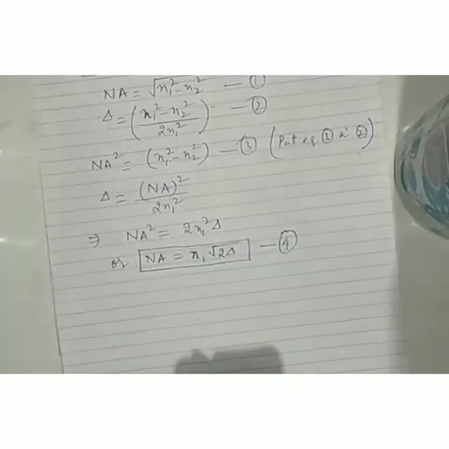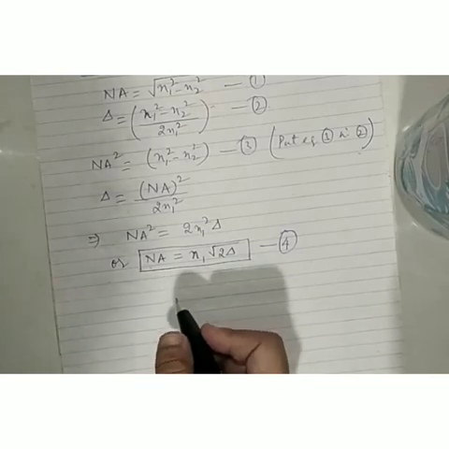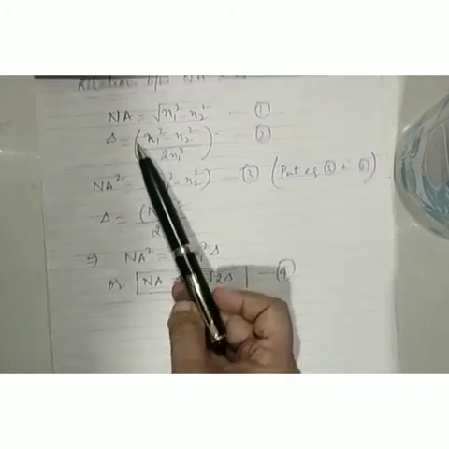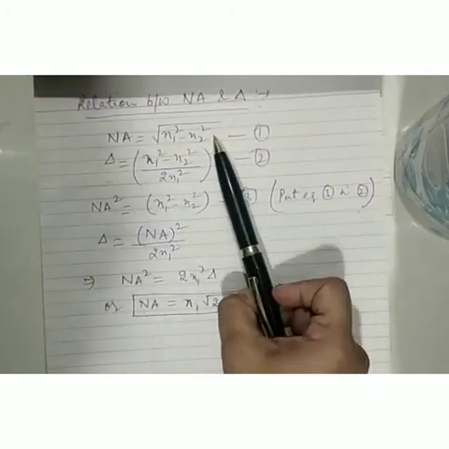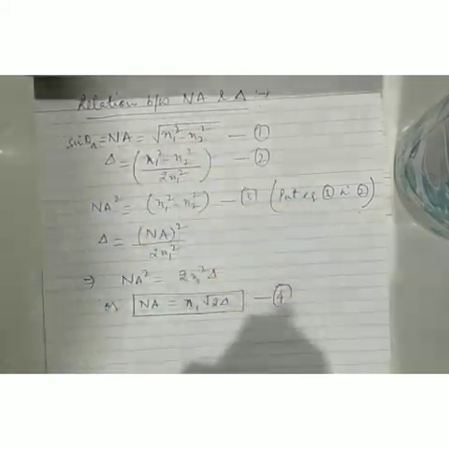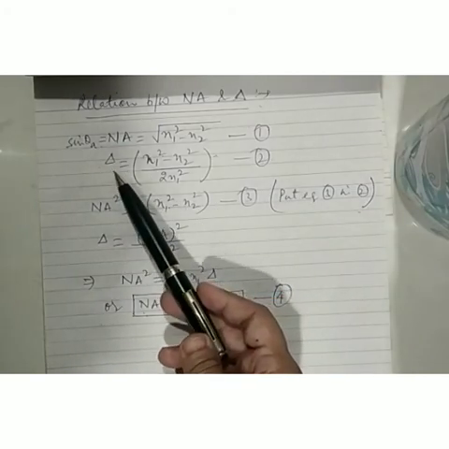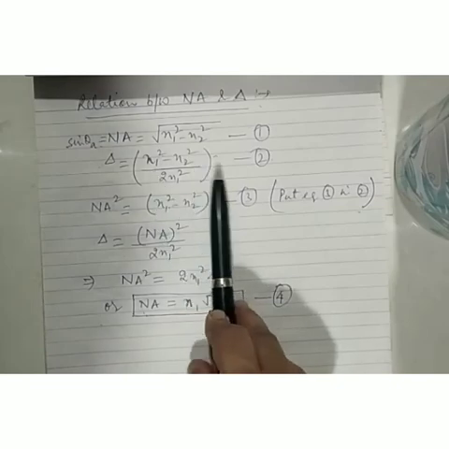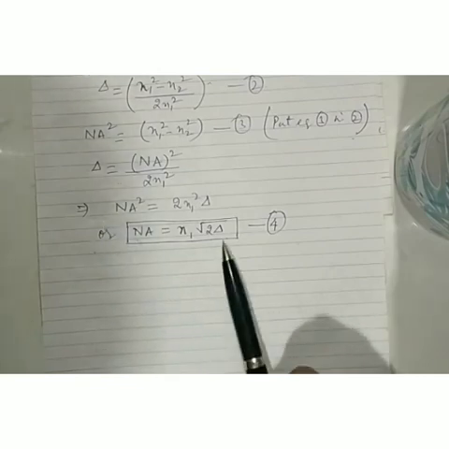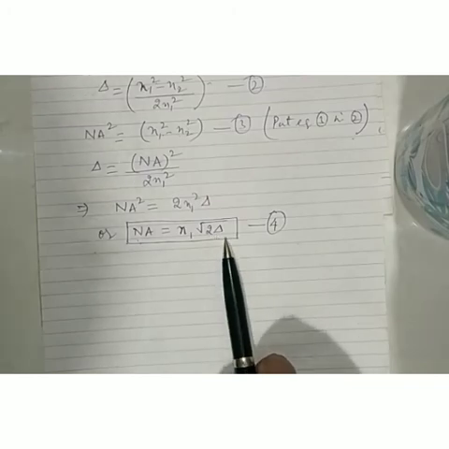Okay. Now here I want to conclude. In this video I tried to explain the derivation of numerical aperture. We derived that the formula for numerical aperture is equal to square root of n1 square minus n2 square. We also said that it is equal to sine of the acceptance angle theta A. And then we talked about delta, the relative refractive index difference, which is equal to n1 square minus n2 square upon twice of n1 square. We also derived the relation between numerical aperture and delta: numerical aperture is equal to n1 into square root of 2 delta.